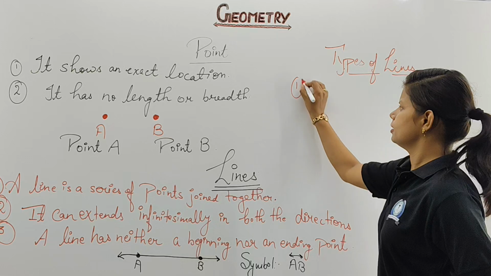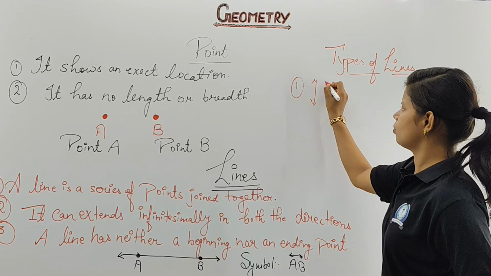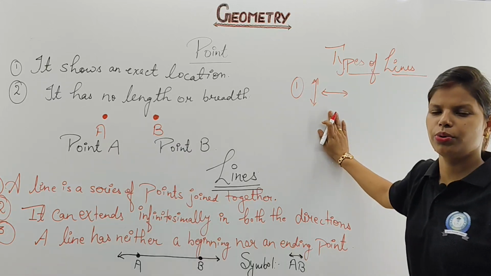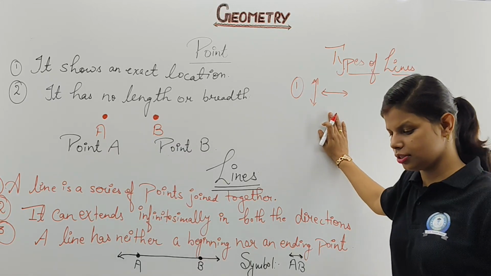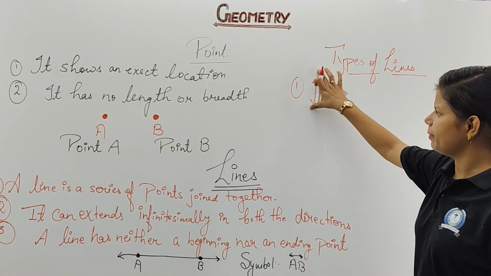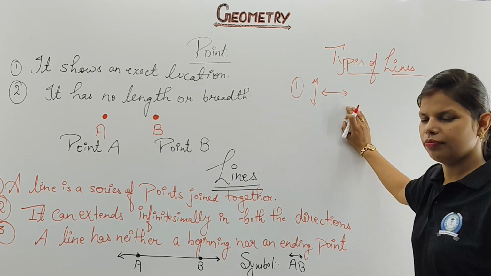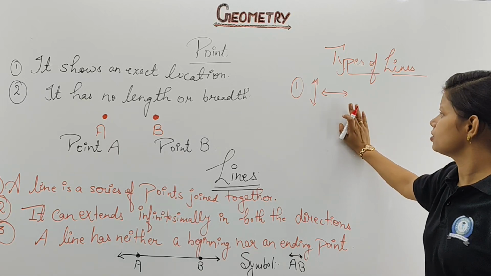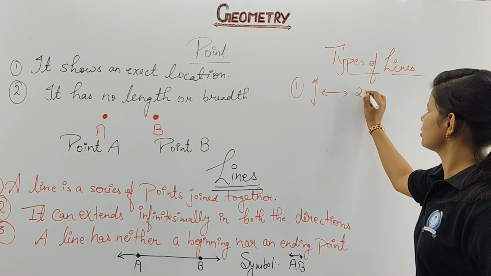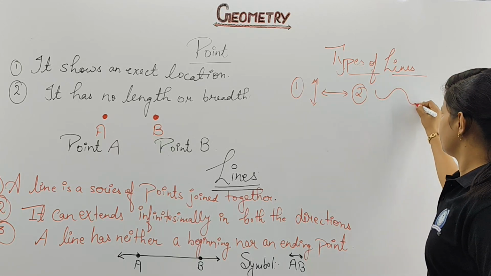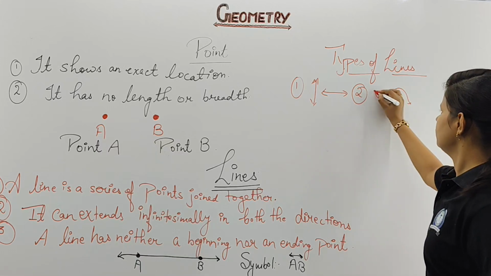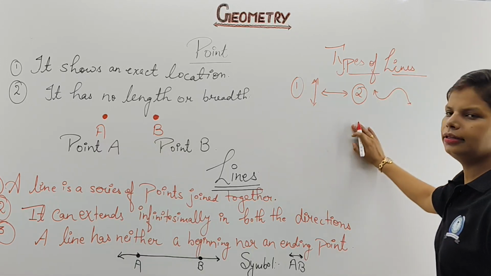Straight means what? Simply you can understand like this. If it is drawn from here to there, please don't note down this one. I'll give the brief definitions as well. Try to understand from here. This is your straight line. It can be drawn horizontal as well as vertical. So this type of line is called your straight line. Second of yours is your curved line. Or it can end here as well. Clear? You have seen the curve in that.